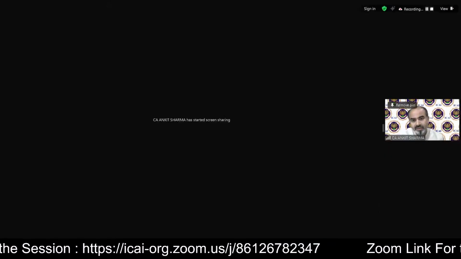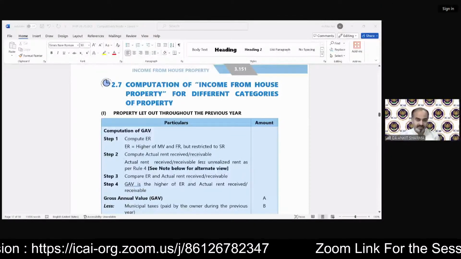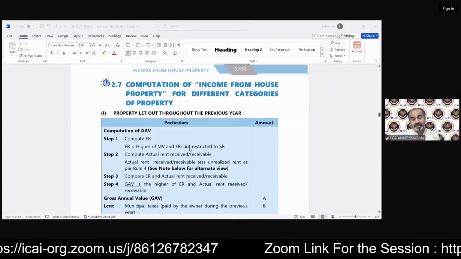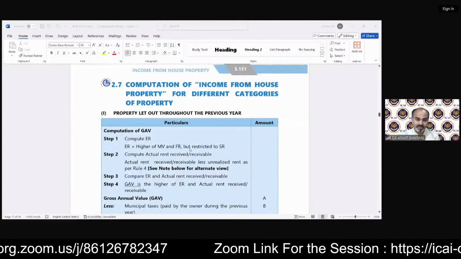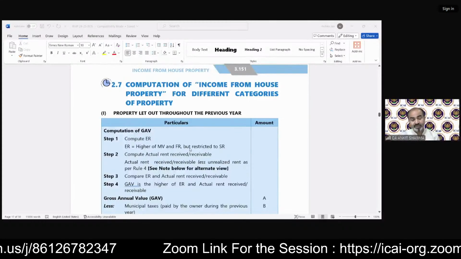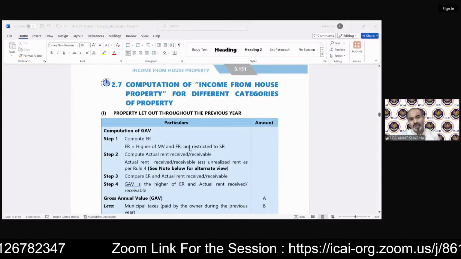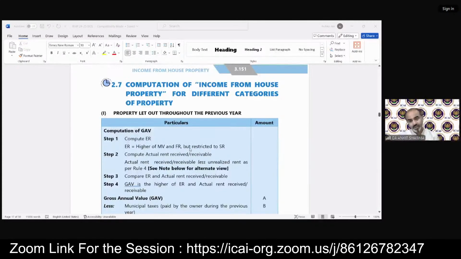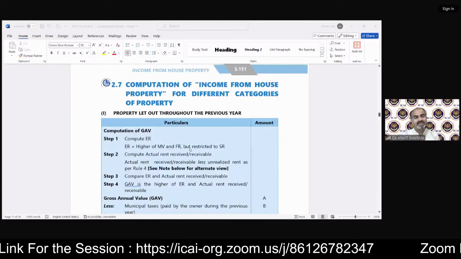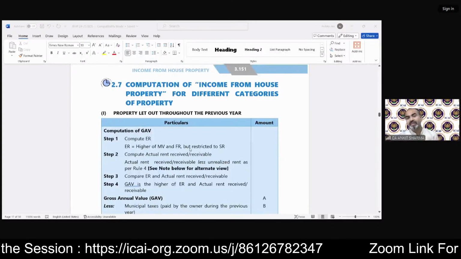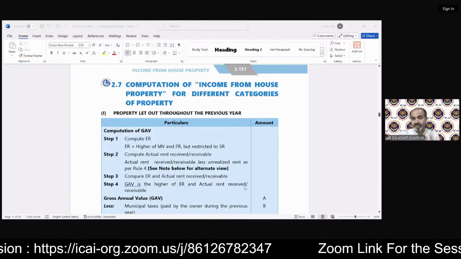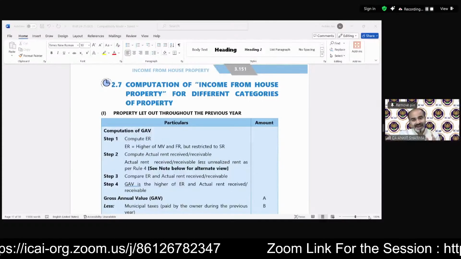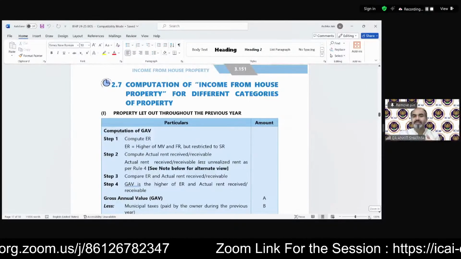So let's get started. Before starting the class, we have to go through the format from your study material. As I always say, I believe you must have downloaded the notes. You have gone through the previous lectures, which were in detail, in which we discussed all the provisions of income from house property with examples, as well as the test your knowledge questions and illustrations. If you have gone through all the previous lectures, then this chapter is really easy to understand, and the revision part is also very easy.